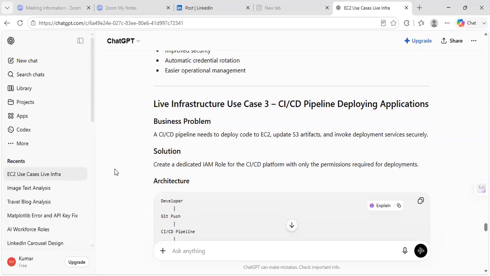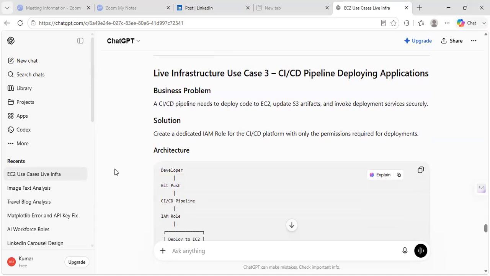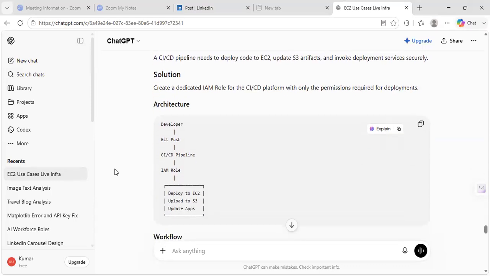Okay, so use case 3, CI/CD pipeline, deploying applications. CI/CD pipeline needs to deploy code to EC2, update S3 artifacts. Now you have a code, assume that in S3, you need to download it. To download that, you need S3 access, EC2 access. Okay. We are building CI/CD pipeline. So to build the CI/CD pipeline, you need to have access to apps also, to run the apps when you are building it, deploying it.